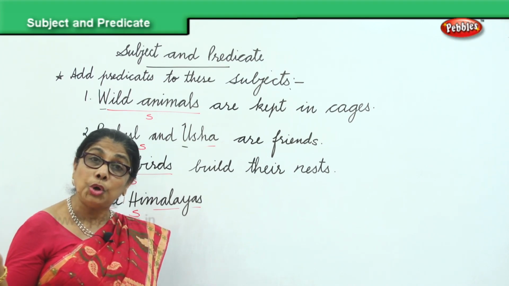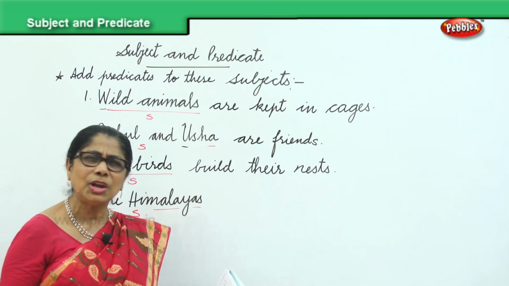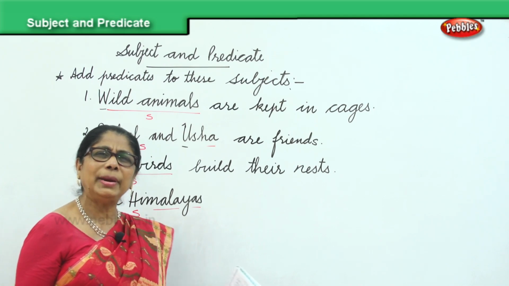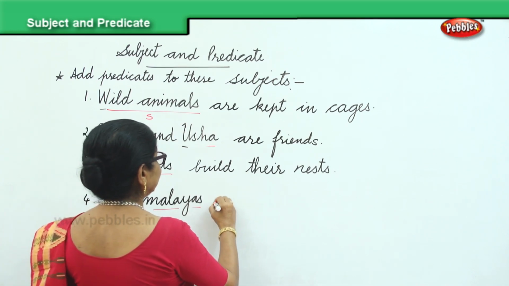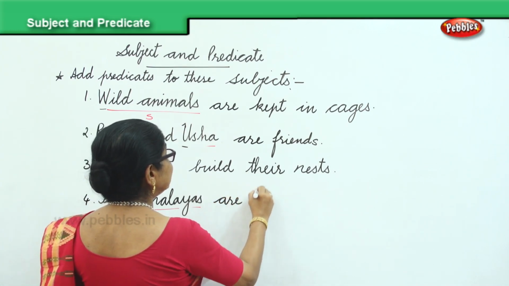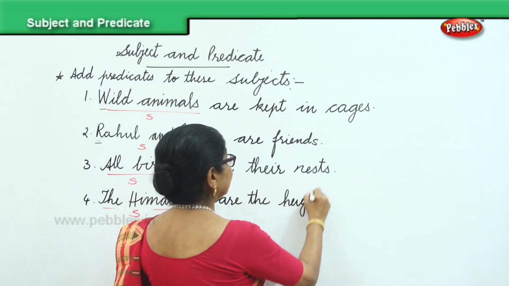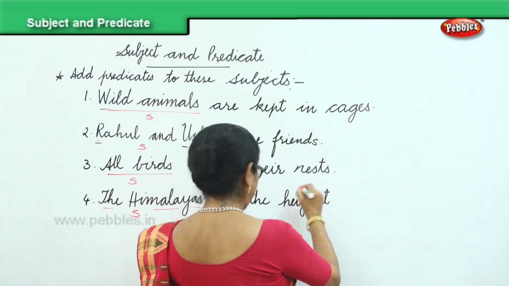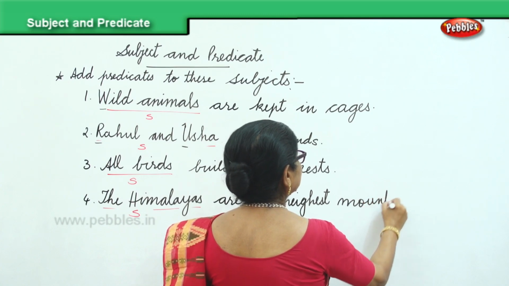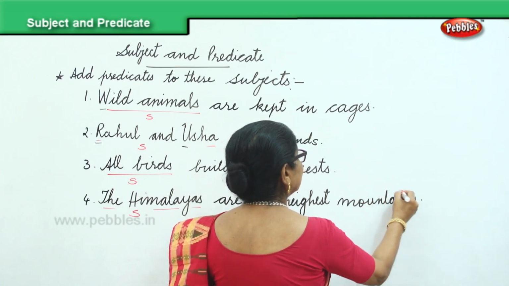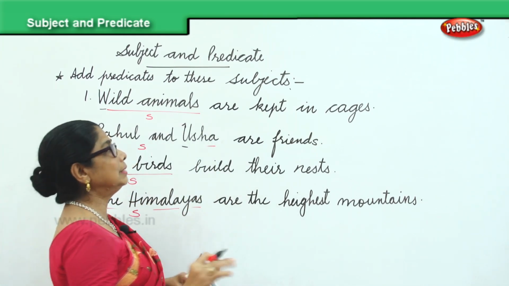On the northmost part of India, the Himalayas are a chain of mountains, whatever you want. But remember, end it with the full stop. So, the Himalayas are the highest mountains, full stop. We filled up the predicate.